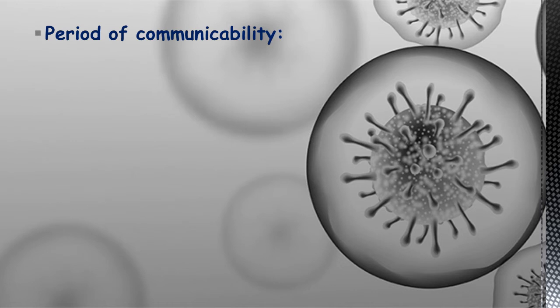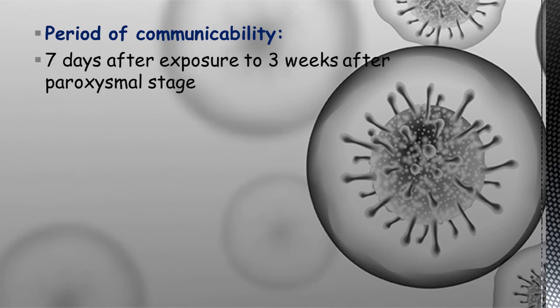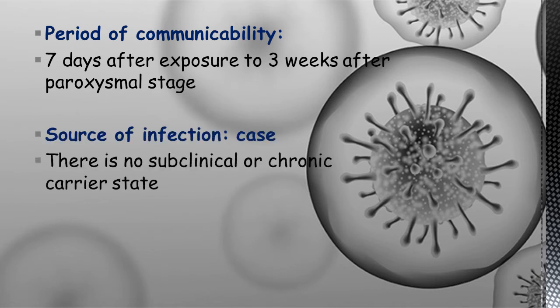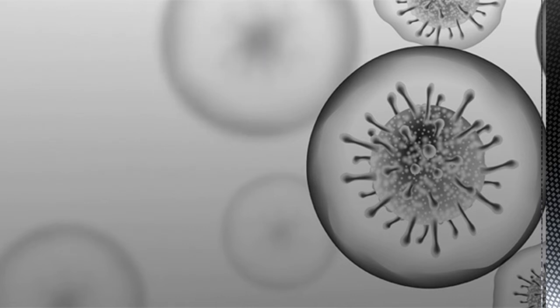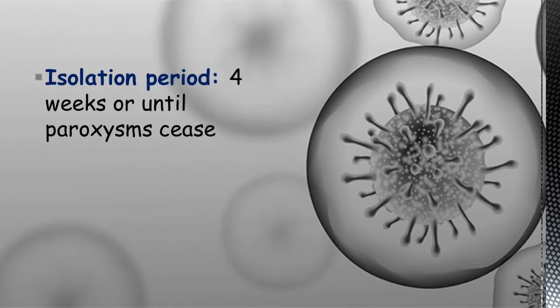Then the period of communicability is 7 days after exposure to 3 weeks after the paroxysmal stage. Then the source of infection is mainly from the case, and there is no subclinical or chronic carrier state in case of pertussis. And the incubation period is from 7 to 14 days. So make it clear about the period of communicability, incubation period and isolation period. These things are more confusing and more important too. And the isolation period is 4 weeks or until the paroxysm has ceased.